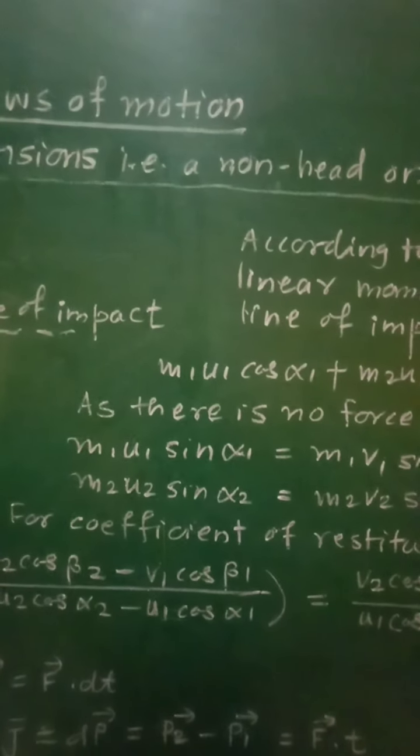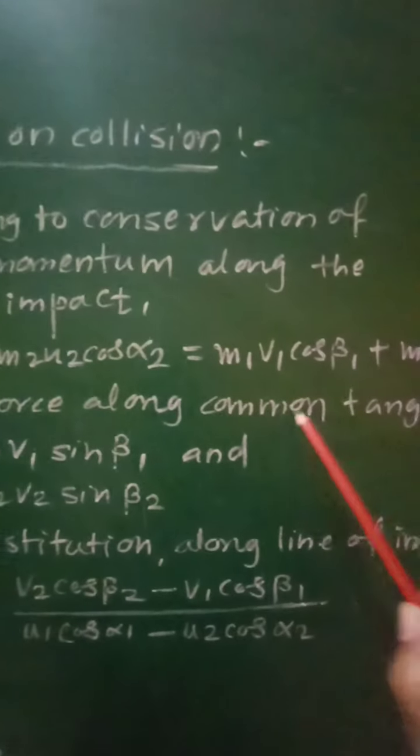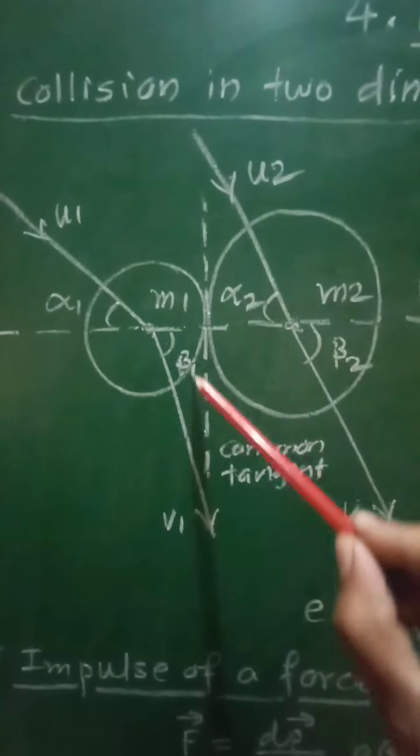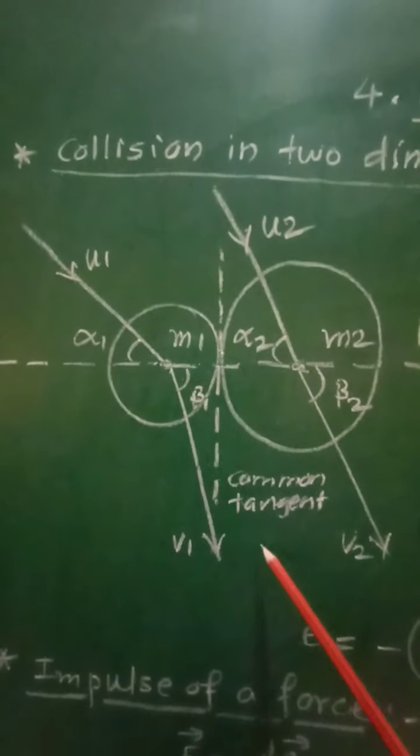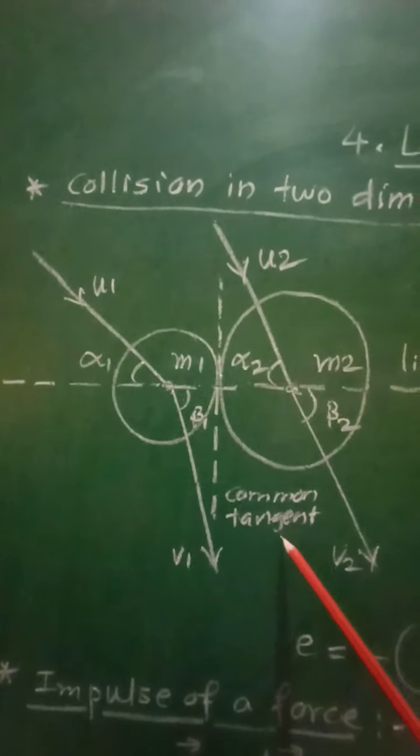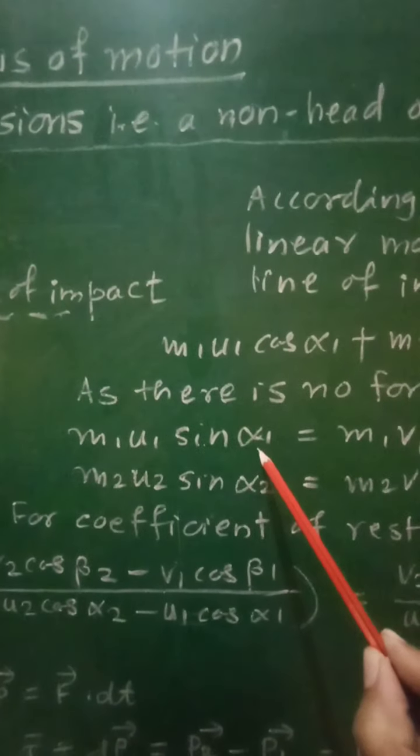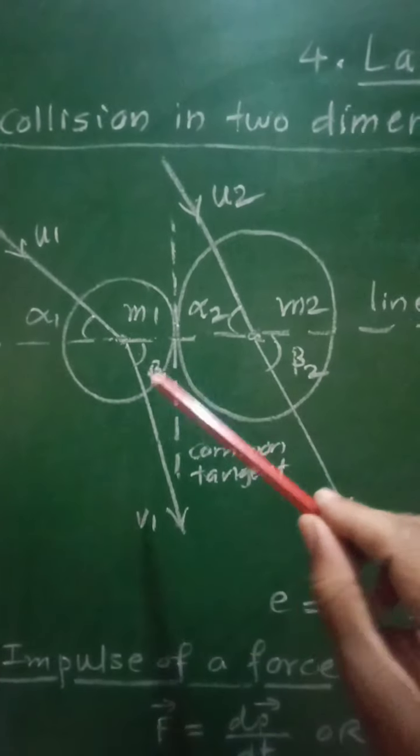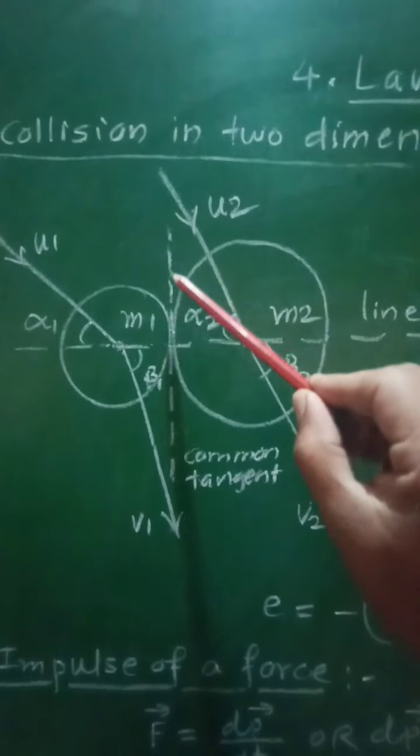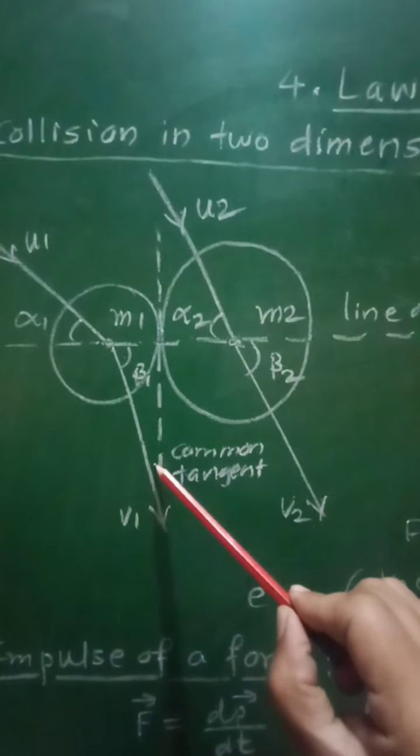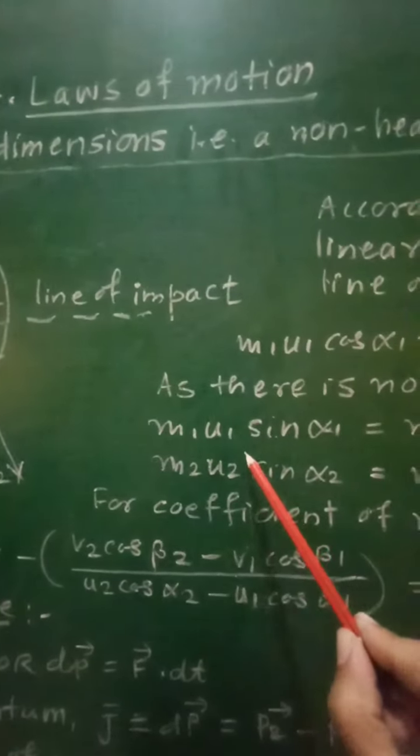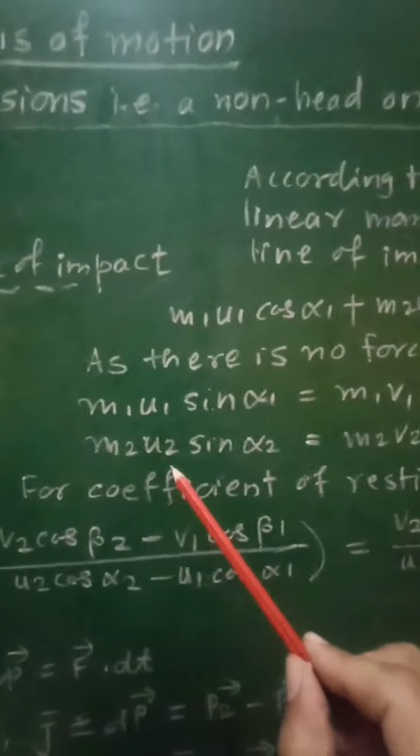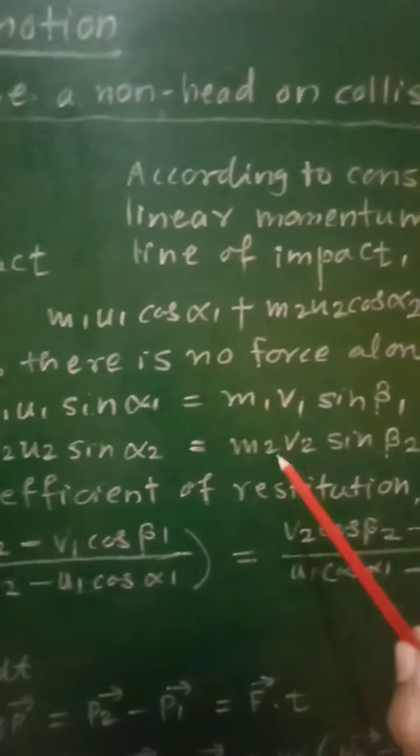Now, as there is no force along the common tangent for these two bodies, there will be no force here in the vertical direction, that is along this common tangent between the two bodies, and therefore we can write m1 u1 sin alpha 1 must be equal to m1 v1 sin beta 1, that is in this case u1 sin alpha 1 will act in the vertically upward direction and v1 sin beta 1 will act in the vertically downward direction, and therefore the momentum, that is m1 u1 sin alpha 1 must be equal to m1 v1 sin beta 1.